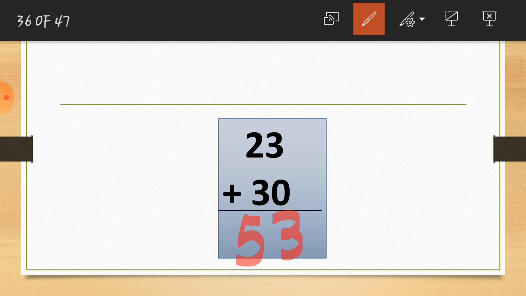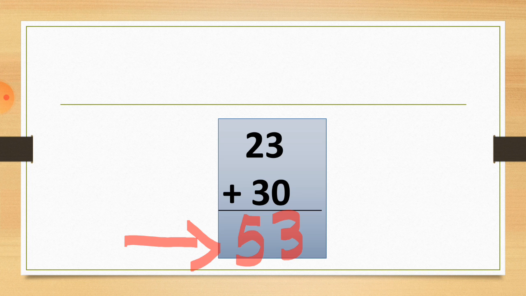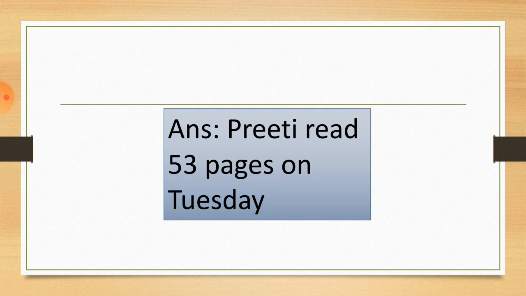So how many pages did Preeti read? Here is the answer: 53 pages. Both days' pages, 23 pages of Monday and 30 pages of Tuesday, so the total pages she had read is equal to 53. So she read 53 pages. So students, here is the answer. Preeti read 53 pages in total.